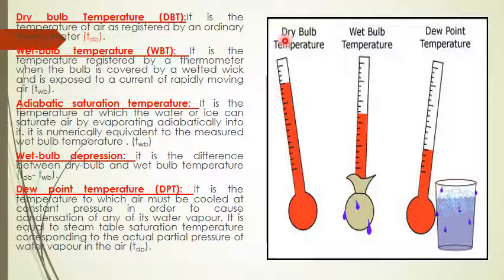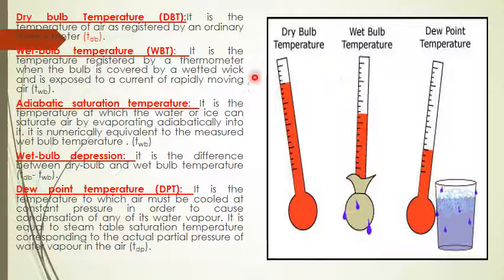Dry bulb temperature is the temperature measured by a normal thermometer, but wet bulb temperature is measured by a thermometer whose end is covered by a wetted wick. Wetted wick means a cloth filled with water, exposed to a current of rapidly moving air whose temperature is to be measured.